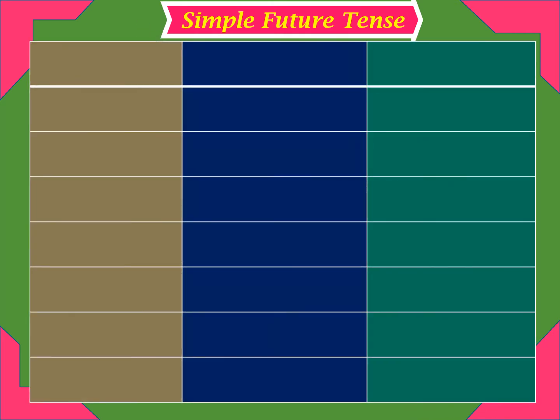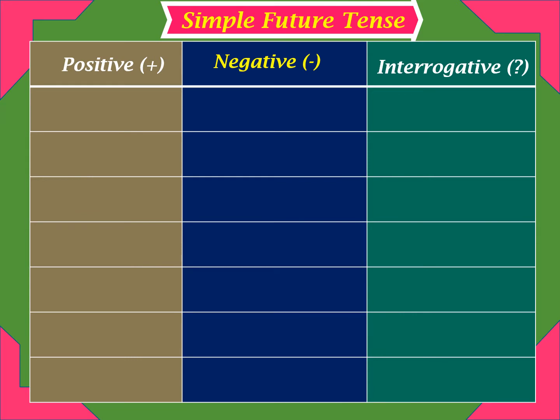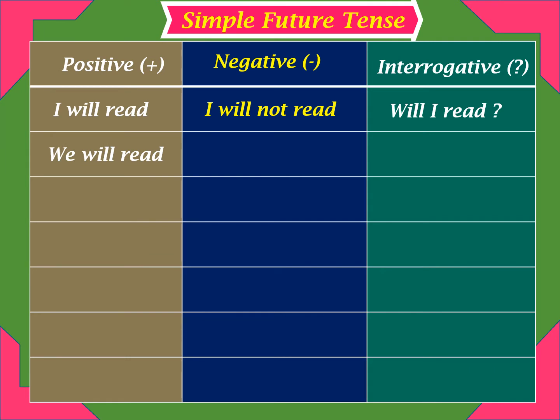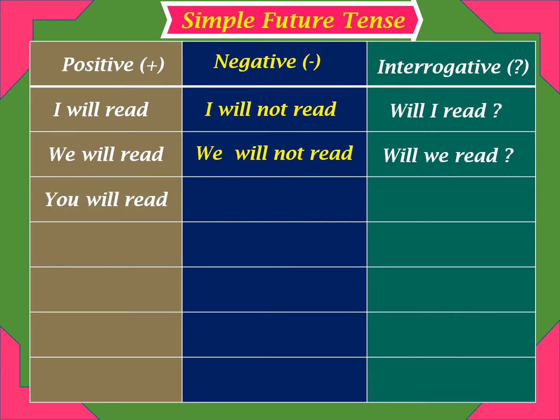Now see the sentences of simple future tense in the form of positive sentence, negative sentence and interrogative sentence. I will read. I will not read. We can pronounce this as I won't read. Will I read? We will read. We won't read. Will we read?